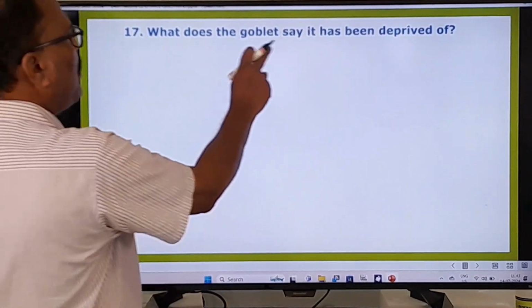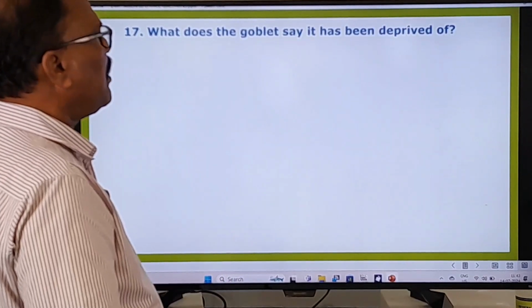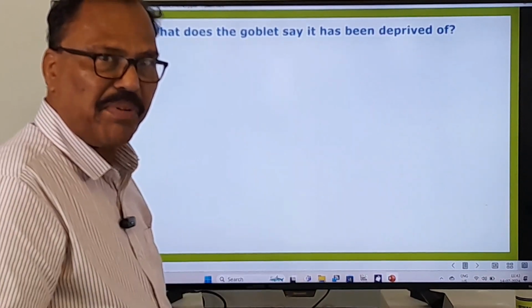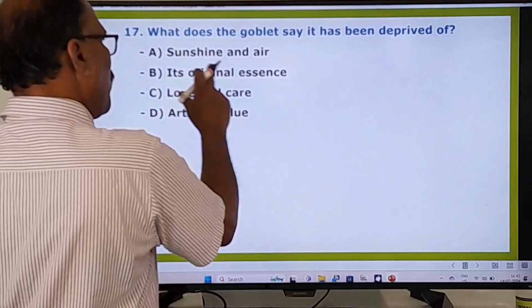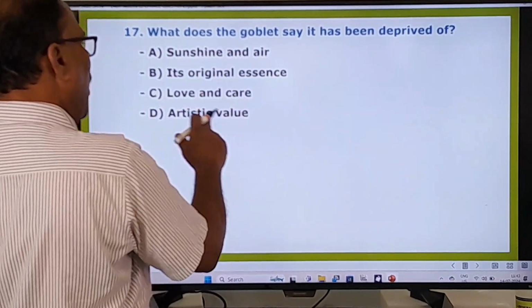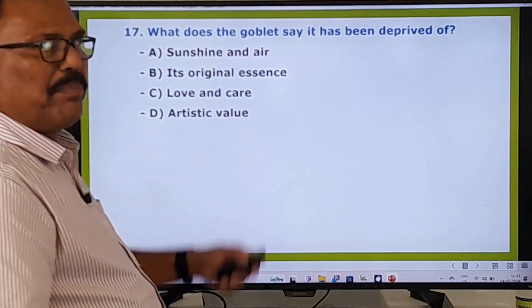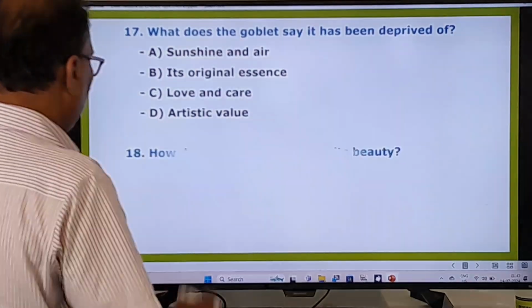17th one, what does the goblet say it has been deprived of? What has the goblet been deprived of? Means taken away, taken out. So here, sunshine and air, its original essence, love and care, artistic value. What has the goblet been deprived of, taken away from? Okay. You know the answers.